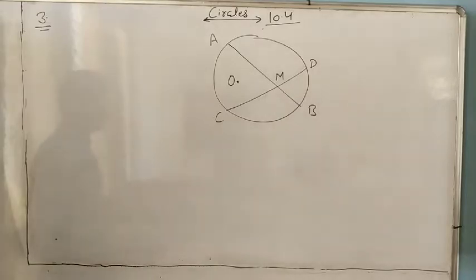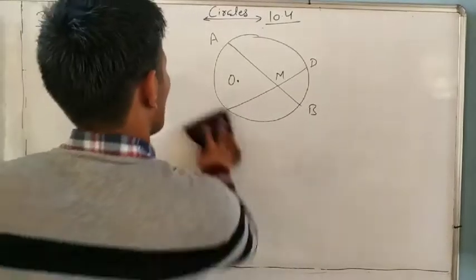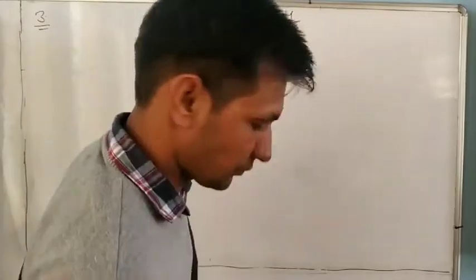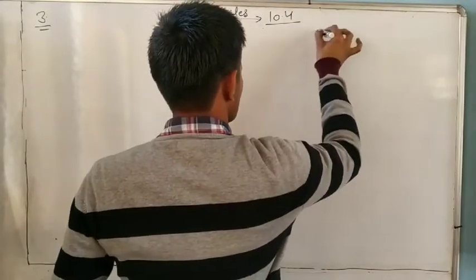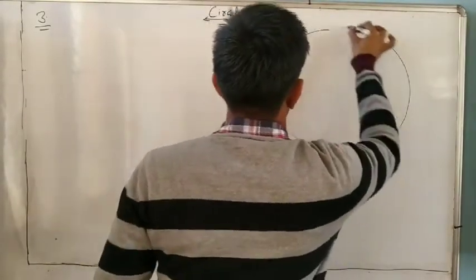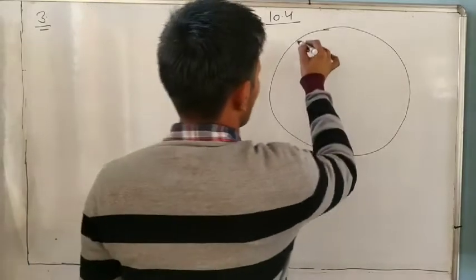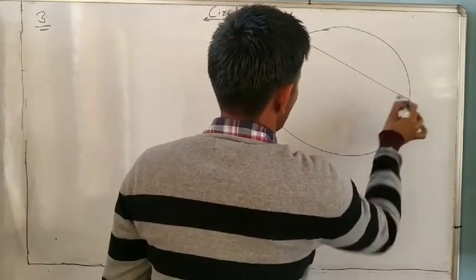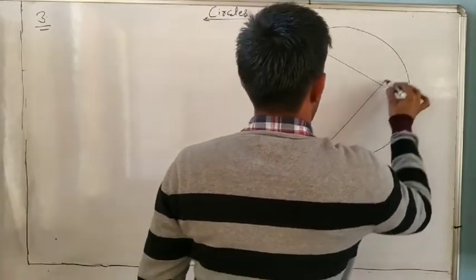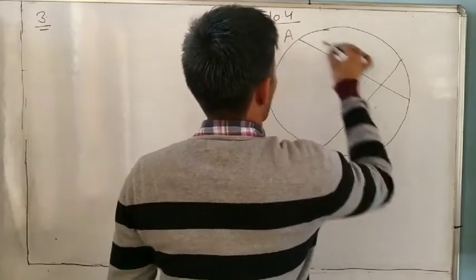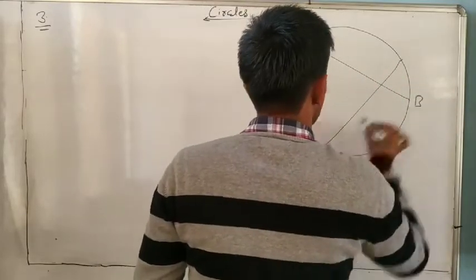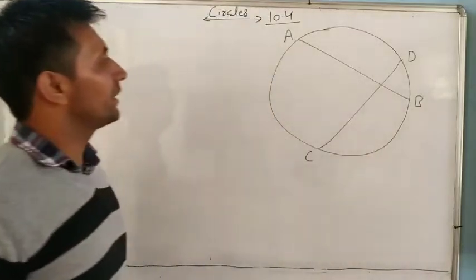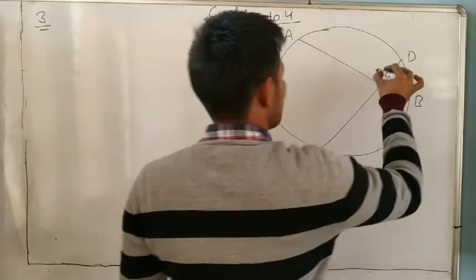Otherwise you can make one more figure. The chords AB and CD intersect each other at some point.